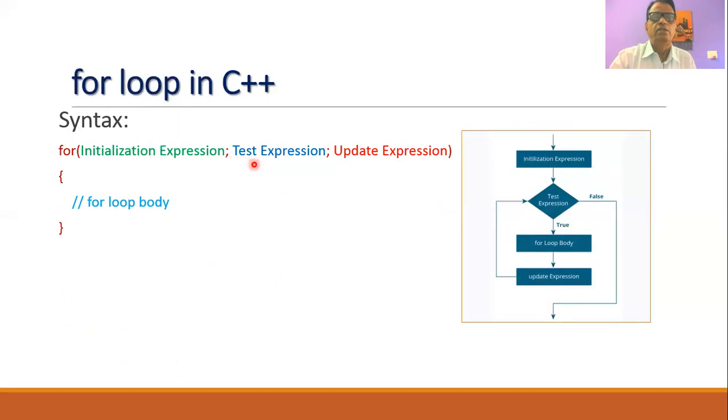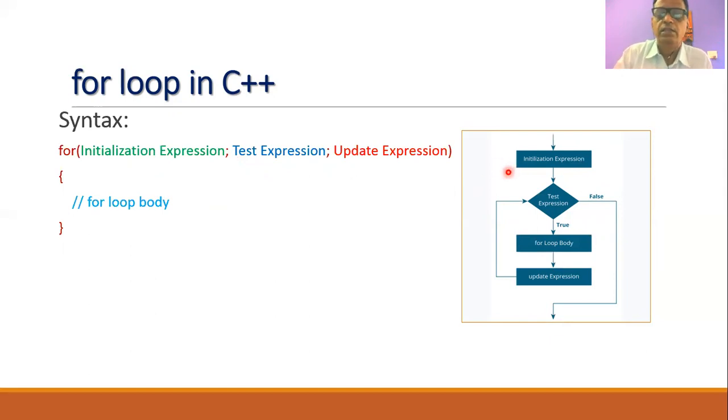Then there is a semicolon. Then you have to write the test expression. Then there is a semicolon, and then there is an update expression. And in the curly brackets, you can write a number of statements, and these statements will form the for loop body. So the syntax can be described by using this diagram.